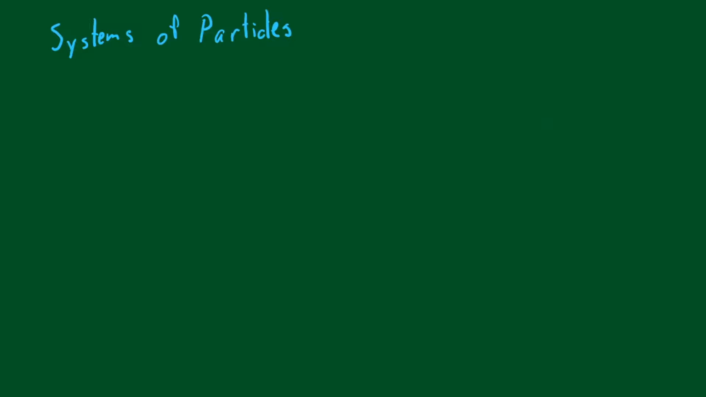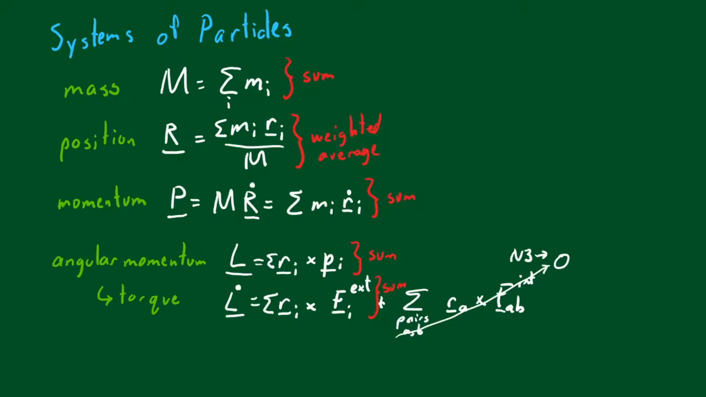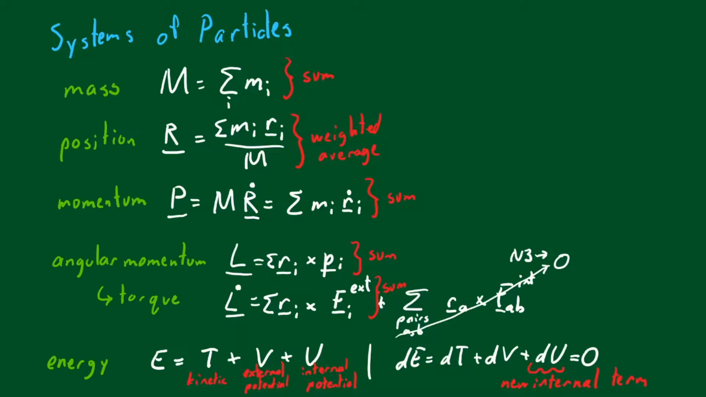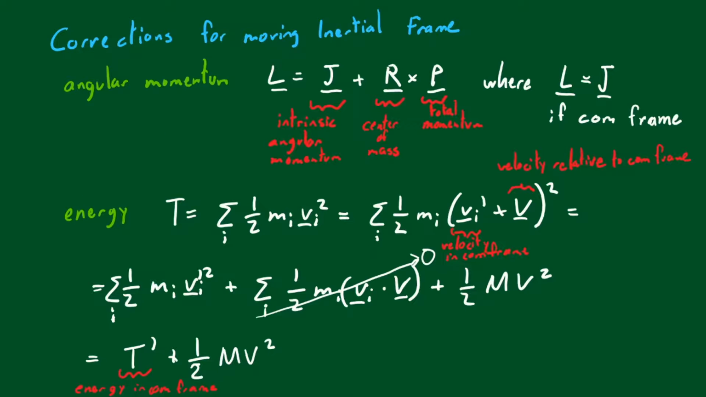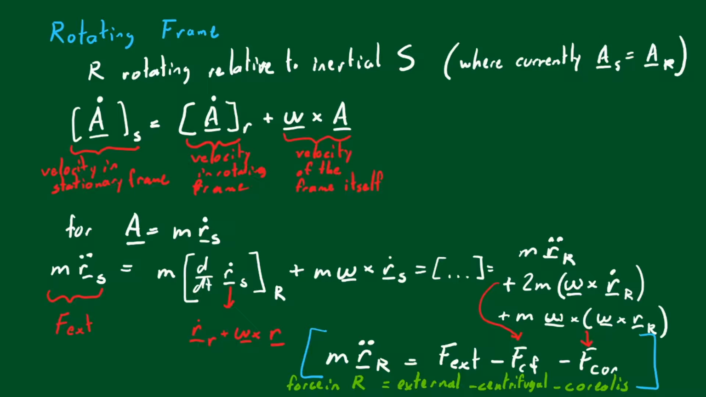Systems of particles work similarly to independent particles with macroscopic definitions of mass, position, momentum, angular momentum, and energy, having similar or identical consequences due to Newton's laws. Corrections are needed when working with frames moving relative to center of mass, but still lead to similar results. Rotating frames, since not inertial, produce greater problems and break Newton's laws, with extra centrifugal and Coriolis forces.